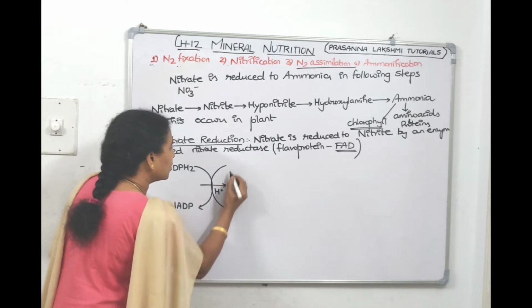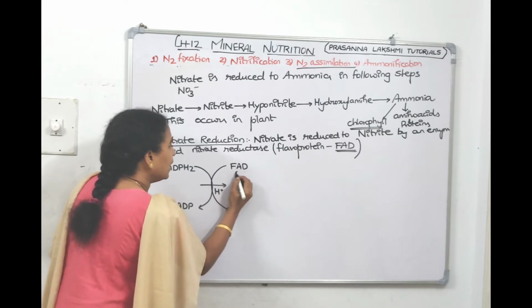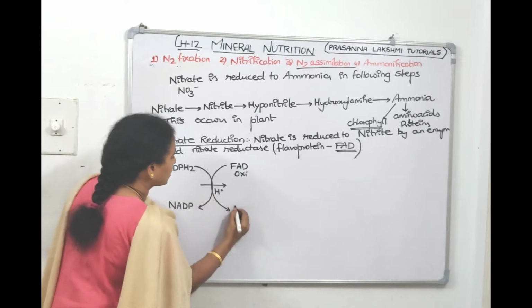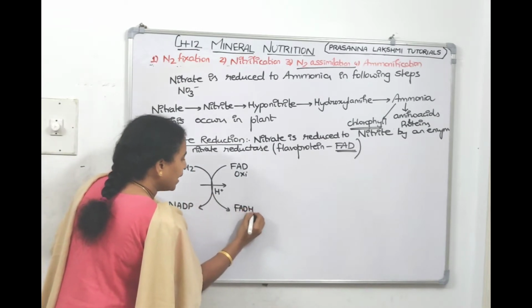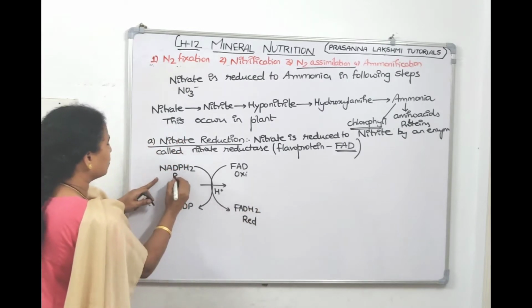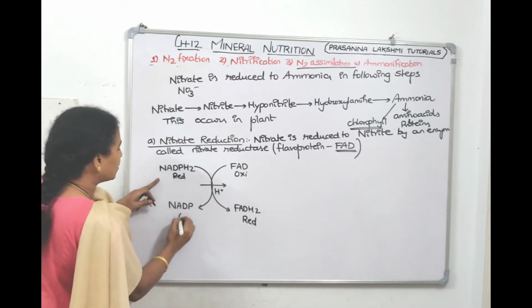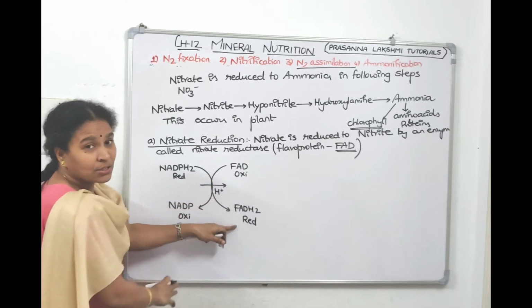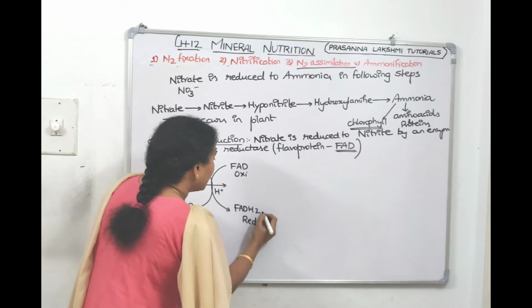FAD. Right, children? FAD is oxidized because it does not have hydrogens. After taking the hydrogens, FADH2 is a reduced form. After giving hydrogen, it got oxidized. After taking hydrogens, it got reduced.